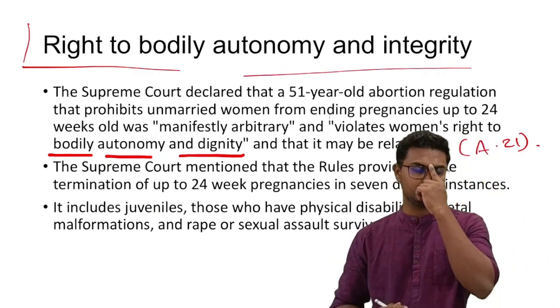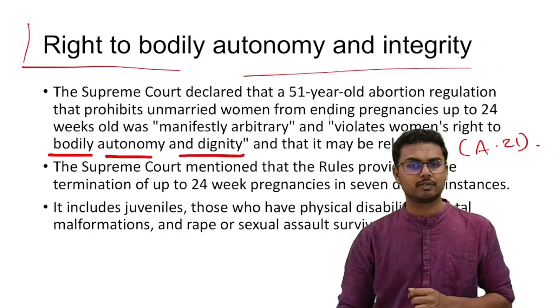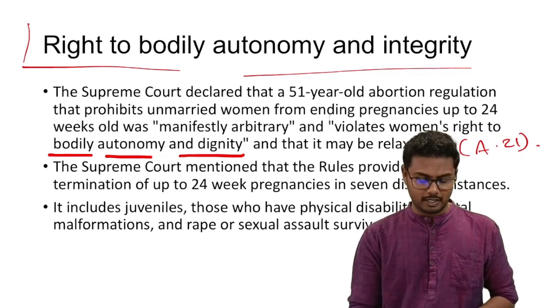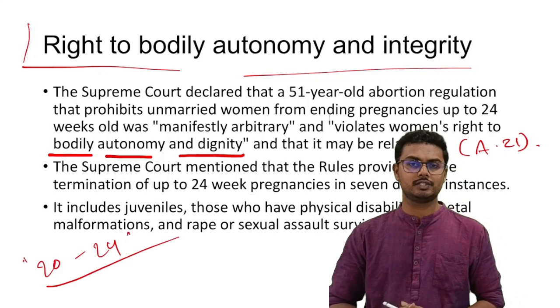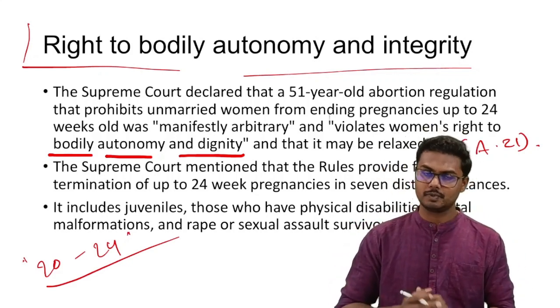Next is right to bodily autonomy and integrity. The context is pretty simple. So far, as per the Medical Termination of Pregnancy Act of 1971, unmarried females who were between the 22 to 24 weeks of pregnancy stage could not go for abortion.